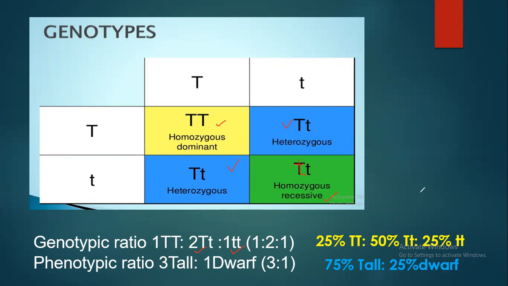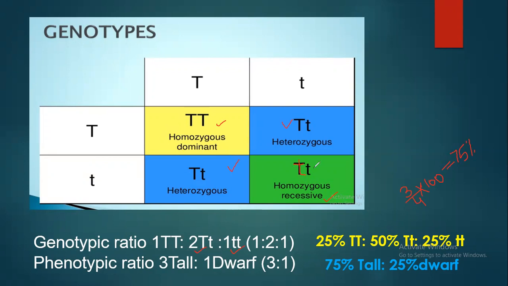So it is 75% tall, because 3 tall you have got out of the 4 offspring, and you will calculate it like this. So you will get 75% as tall. And how many dwarf plants have you got?